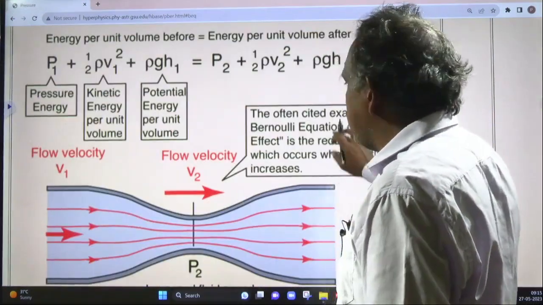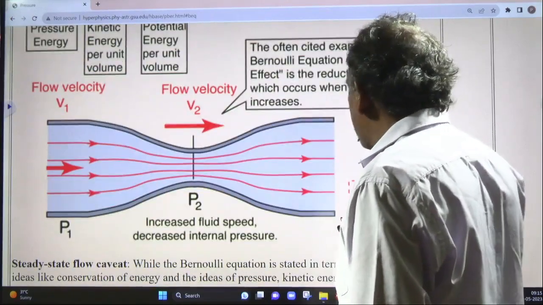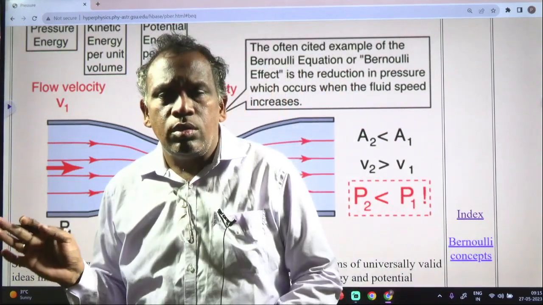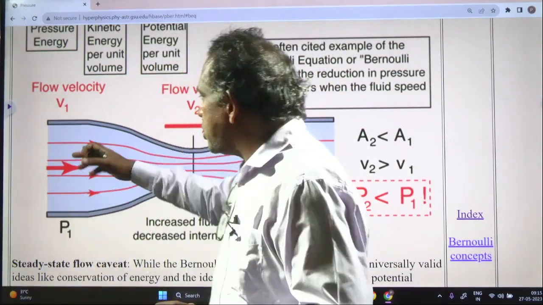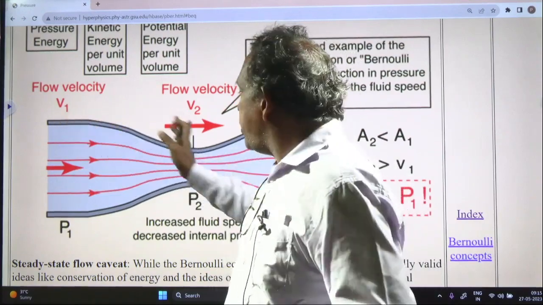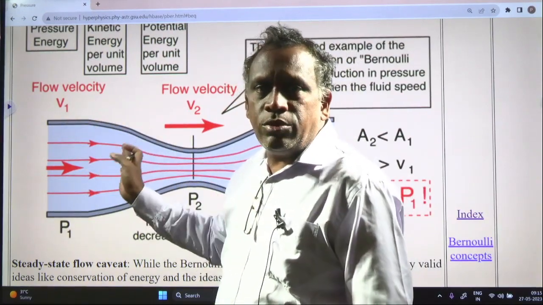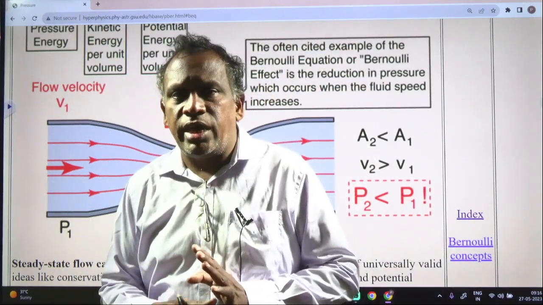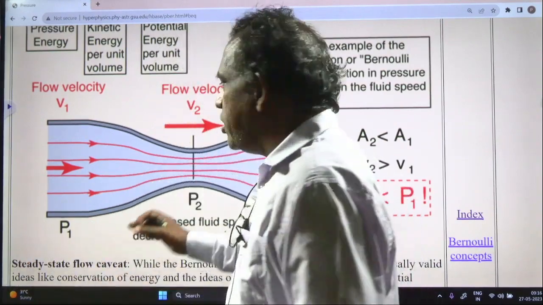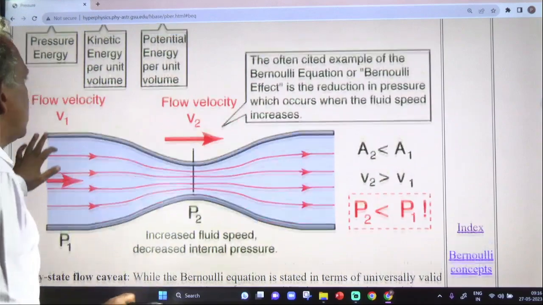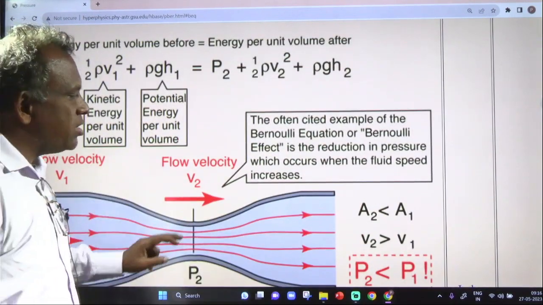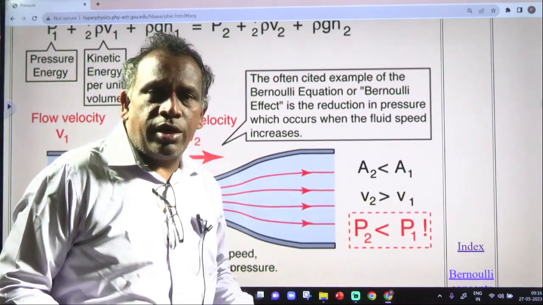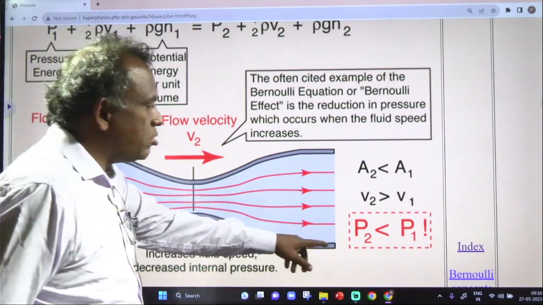The equation of continuity can also be used here: A1 V1 equals A2 V2. A1 is the area of cross section at this point and V1 is the speed. A2 is the area of cross section at this point and V2 is the speed. The equation of continuity states that area into speed remains constant. Of course we will have more discussion on that, but here, according to the law of conservation of energy, if the area is greater the speed will be lower, and the pressure also will change.